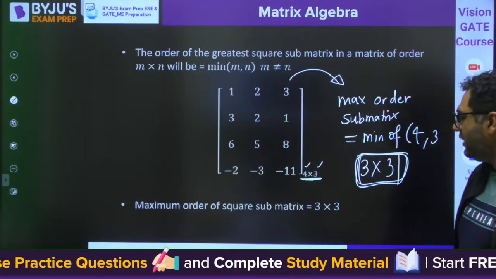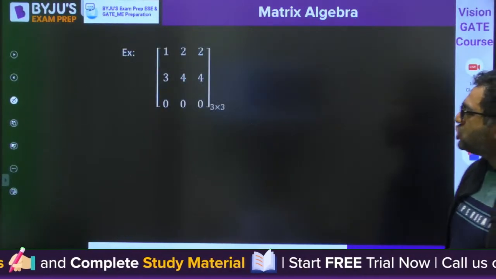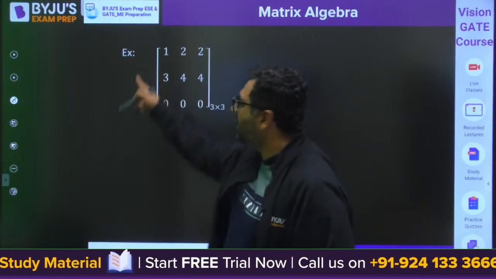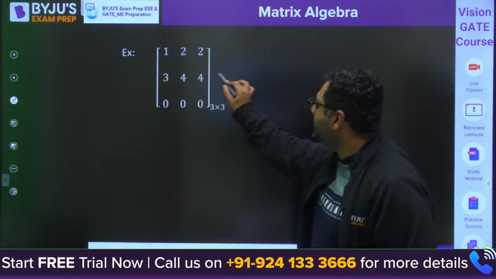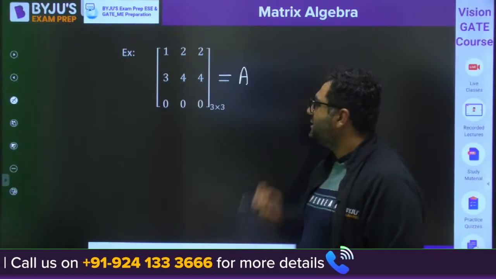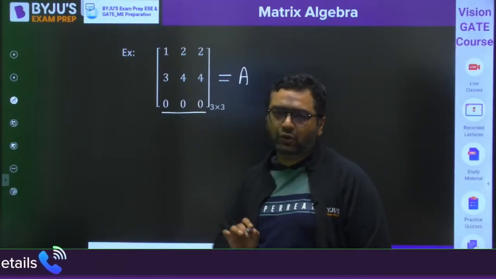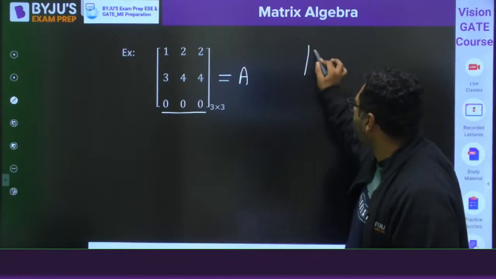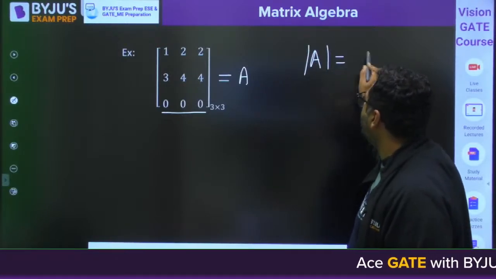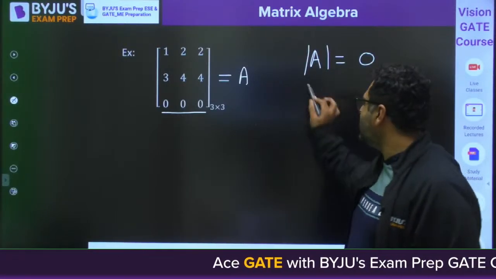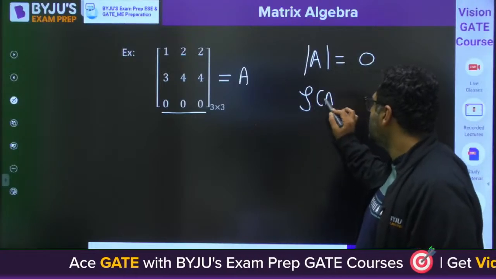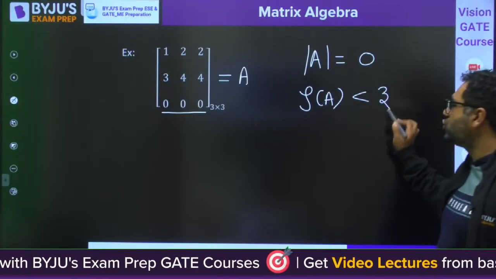So my dear, next we are going to move further. If you have this, like let us say this is the matrix A. Just by looking at this, you can see all the elements of this row are 0. When you find the determinant of A, you are going to get 0. It means the rank is going to be less than 3. That is for sure.